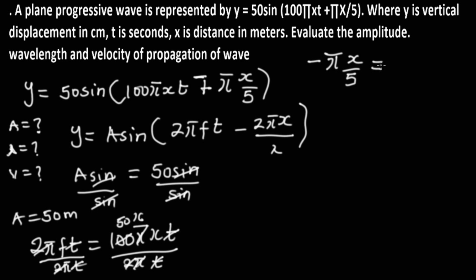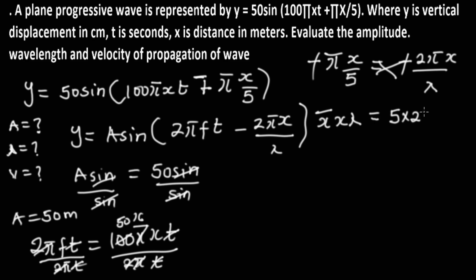And in most cases, they are always the same. We're having negative 2 pi x over lambda. The negative sign will cancel the negative sign. So how do we solve for lambda? We just do a cross multiplication. We'll be having pi x cross multiply, this multiplied by lambda is equal to 5 times 2 pi x.